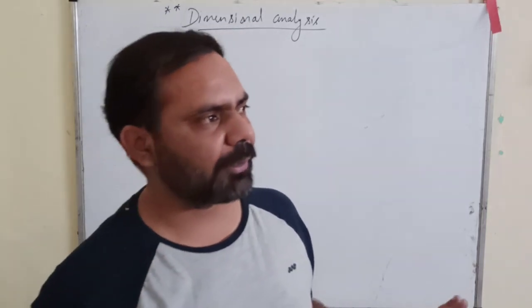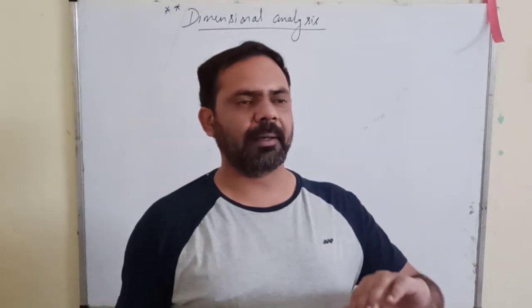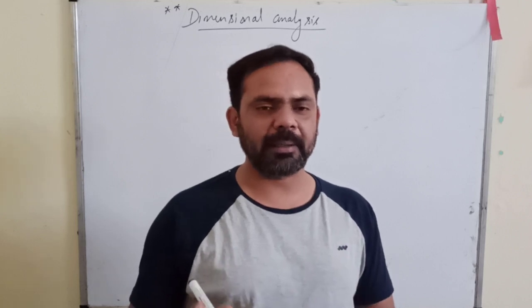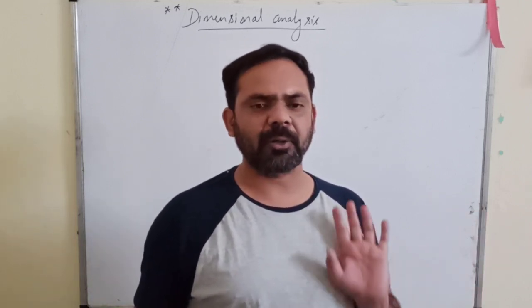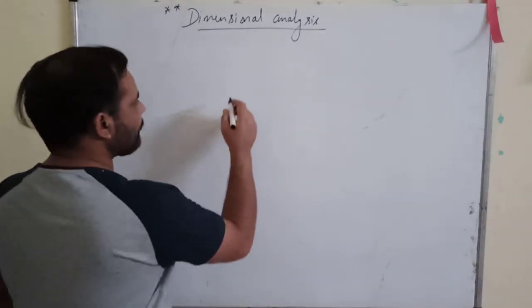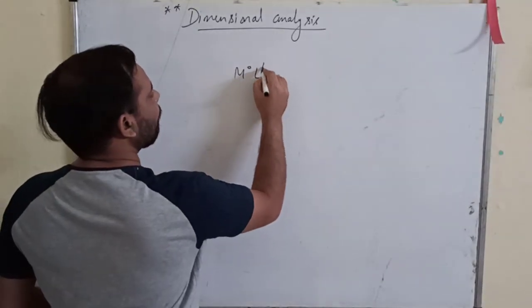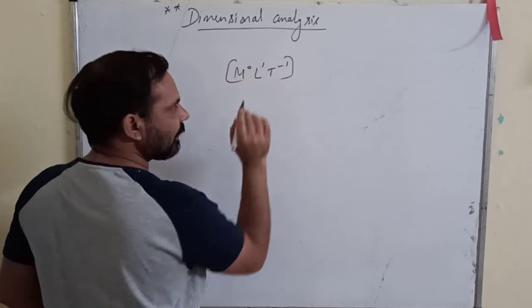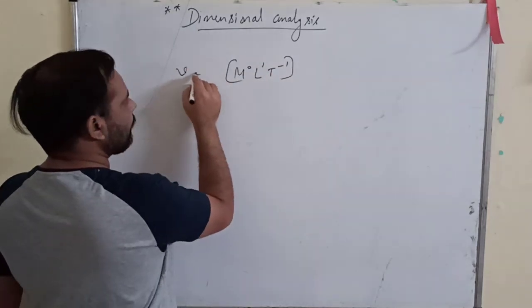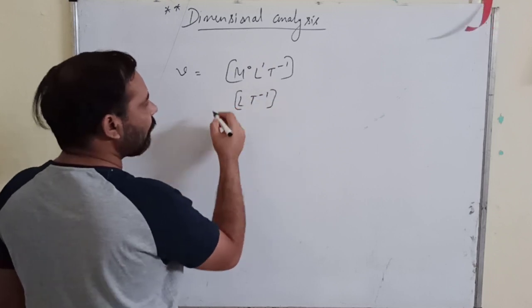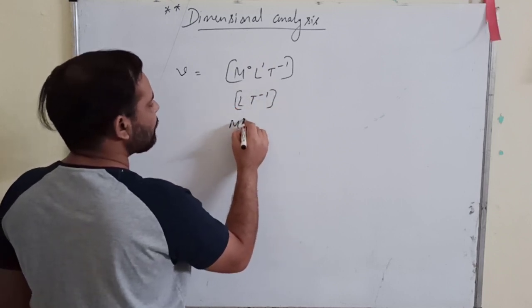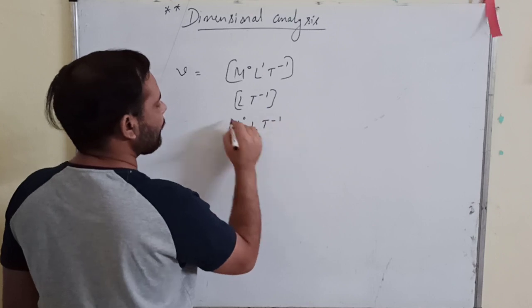That's what I was saying. I was telling you that if any fundamental quantity's exponent is 0, then there is no need to write that fundamental quantity. It's your choice. You can write M0 L1 T minus 1 for velocity, or you can write LT minus 1, or you can write M0 L T minus 1.